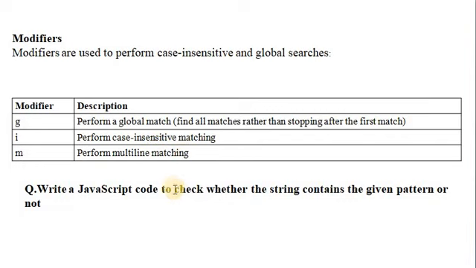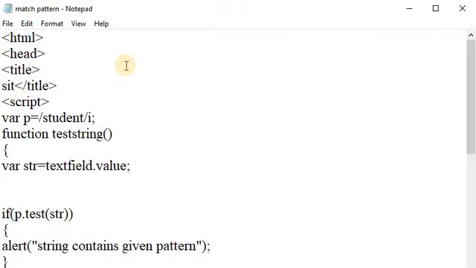Let us see one example to check whether the string contains the given pattern or not. This is the example of pattern match. Here P is equal to /student/i. Student is the pattern, which means /student/i defines a pattern and assigns it to the variable P. We define a function named test string to perform operations related to string matching. We enter a string by using the text field.